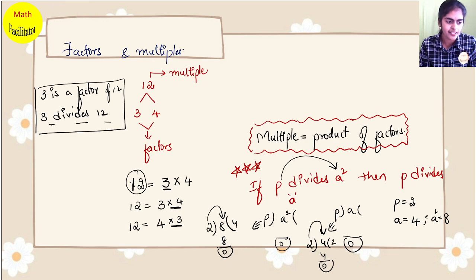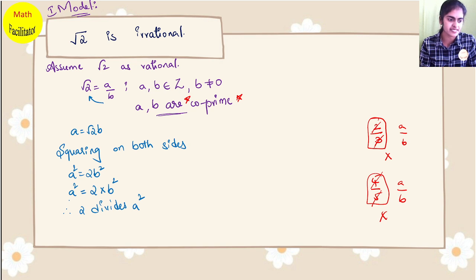See here, I wrote 12 is 3 into 4. So I am able to say 3 divides 12 because 3 is a factor. When you are able to express this as a product of any two numbers, then I can say this particular number divides the number on the LHS, the multiple. Here this is a multiple actually. Now you understand why we discussed the first concept? So I am saying 2 divides a square.